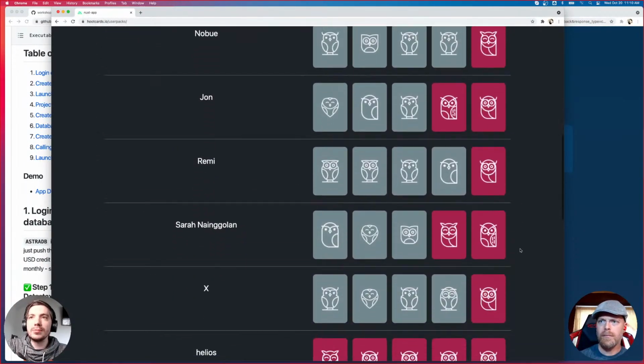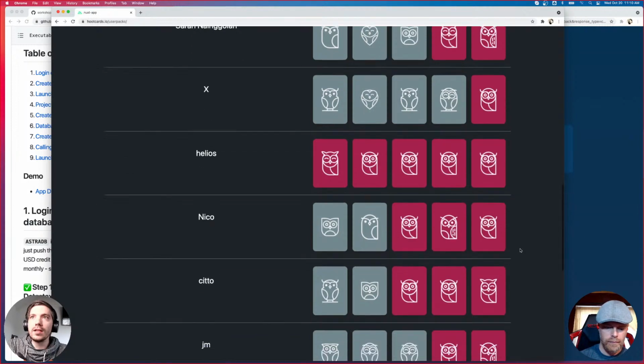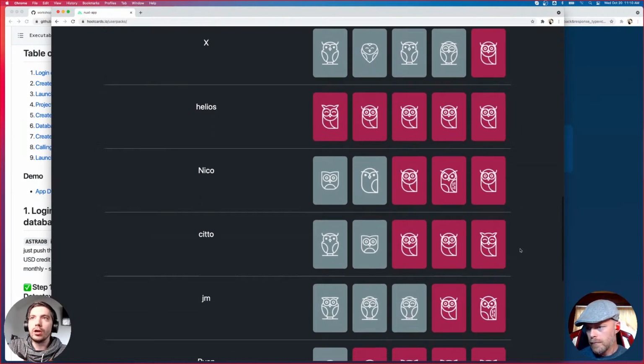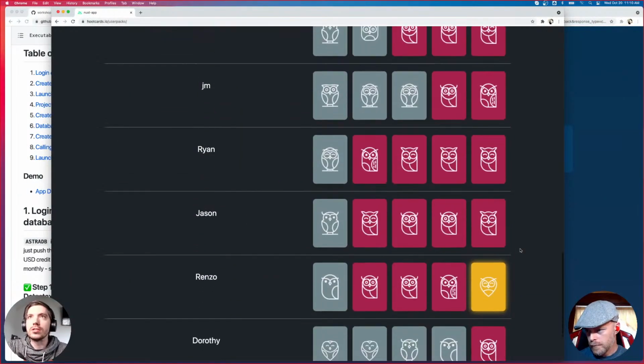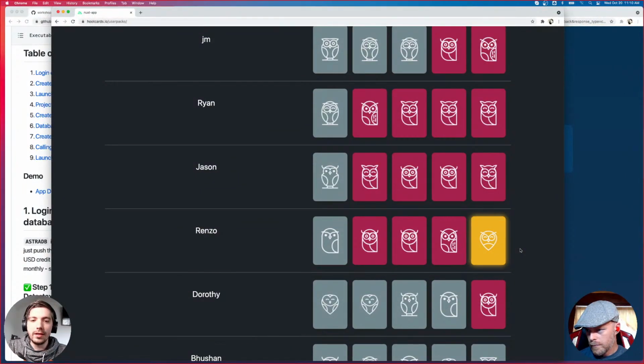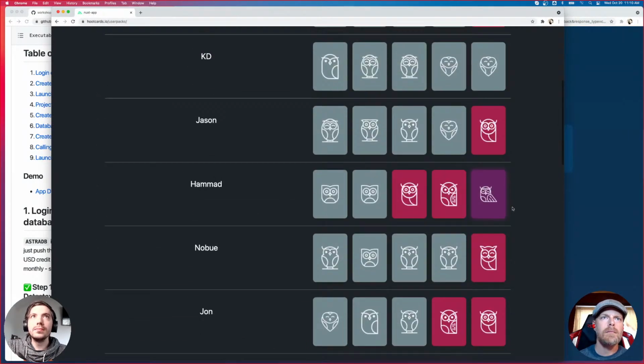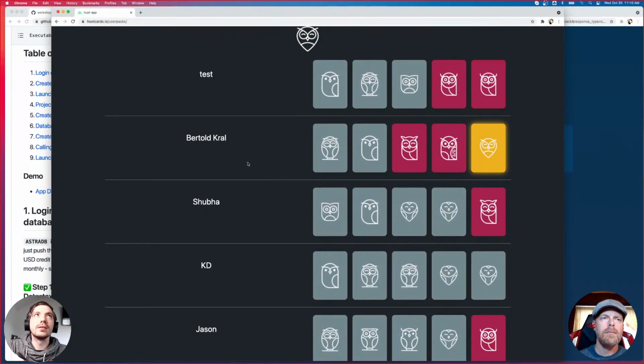So as you can see, it's a pretty simple game. We've got some rarities and cards, and we are randomly selecting these cards to create a pack and sending them to the front end. Renzo looks like got an ultra rare as well. All right. Awesome. Well, thank you everyone for giving that test. You can feel free to keep opening packs and try to get the ultra rare if you want, but I'm going to move on. And this is the app that we're going to build today.